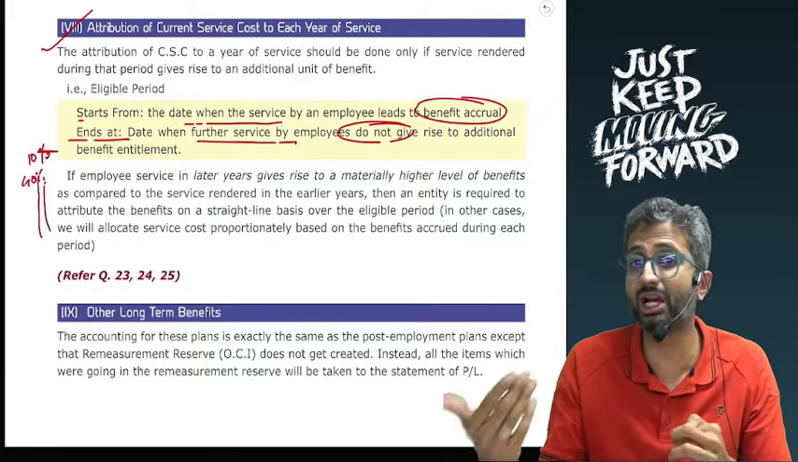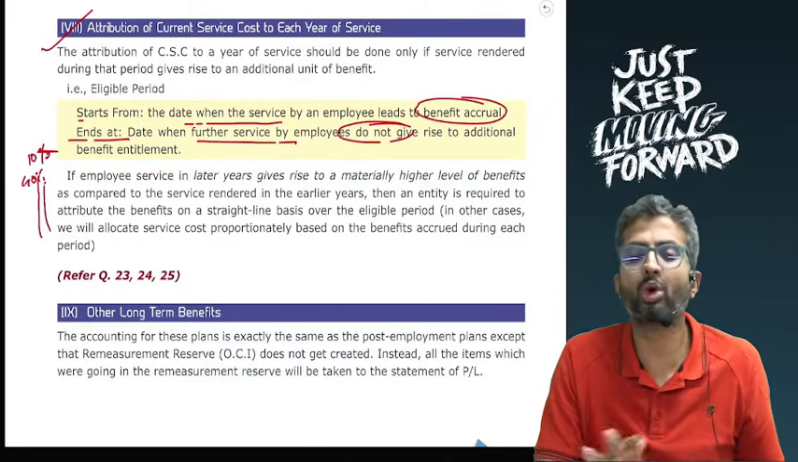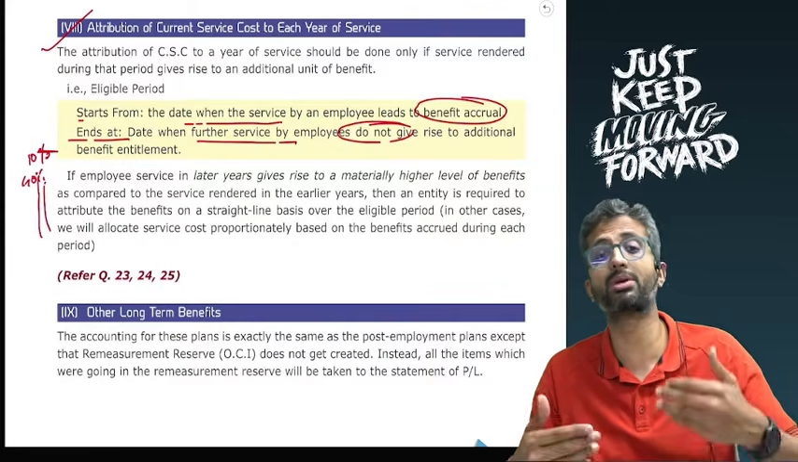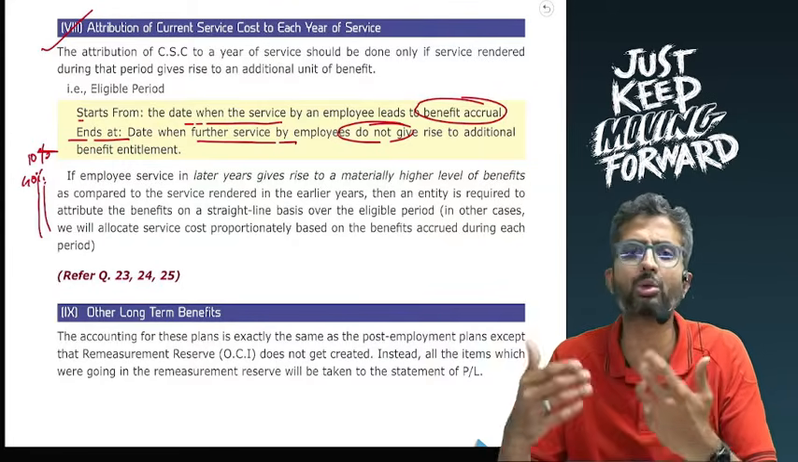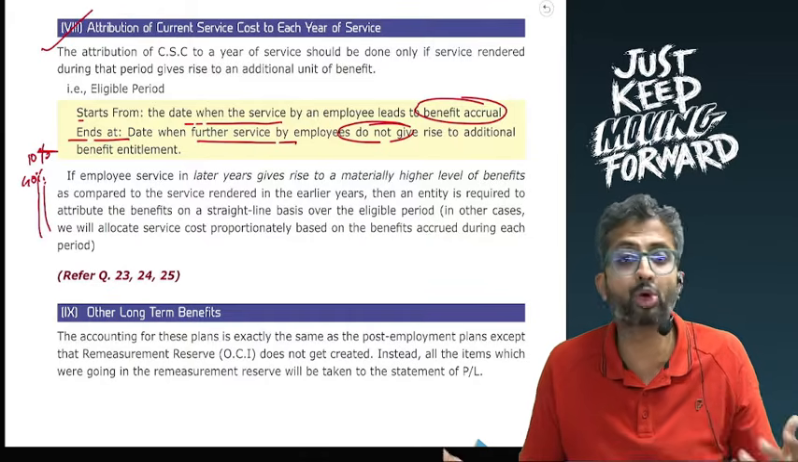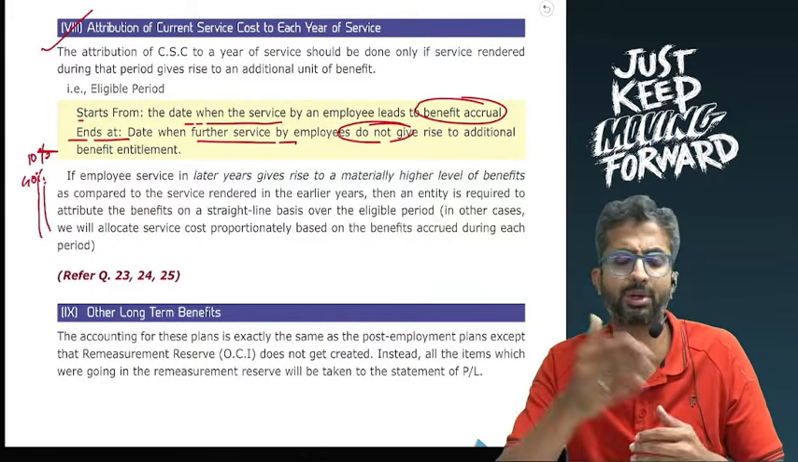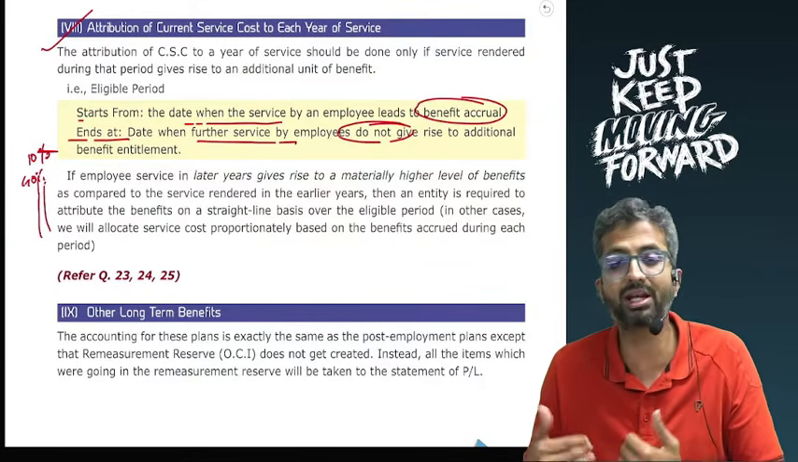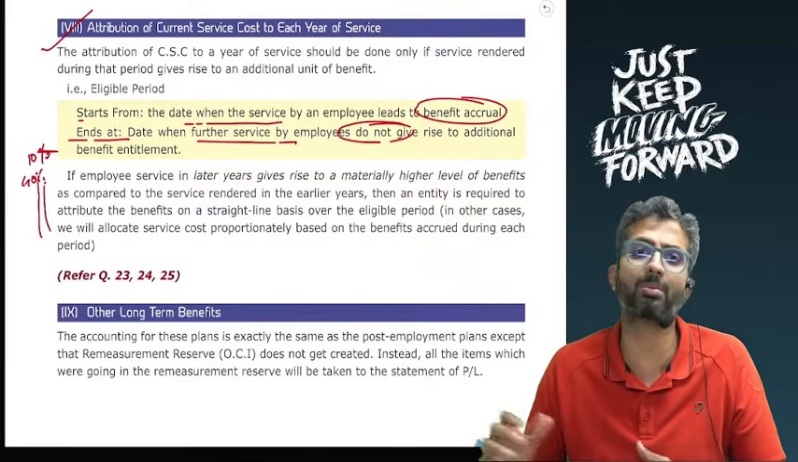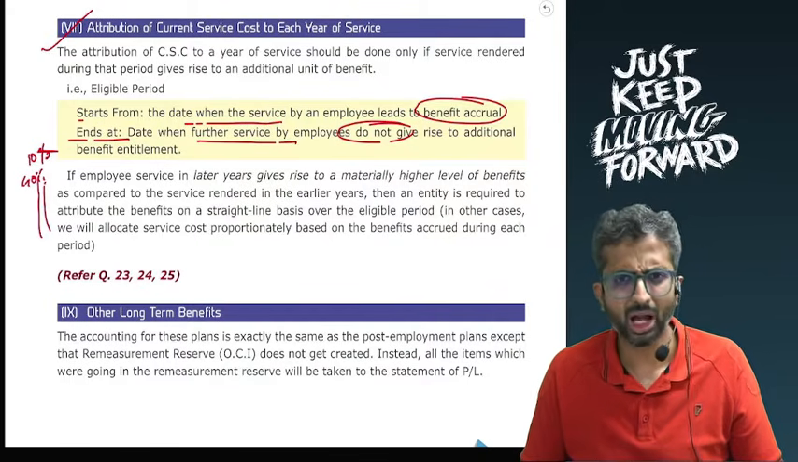in which case the service in the later years does not give rise to a materially higher level of benefit, in which case the prescribed ratio is not a straight line ratio, in which case for each period you will record expenses proportionately, like in the first 10 years, 40% over the first 10 years, that is 4% in each year, 10% divided by 10 over the next 10 years, that is 1% over the next 10 years. Are we clear with this?